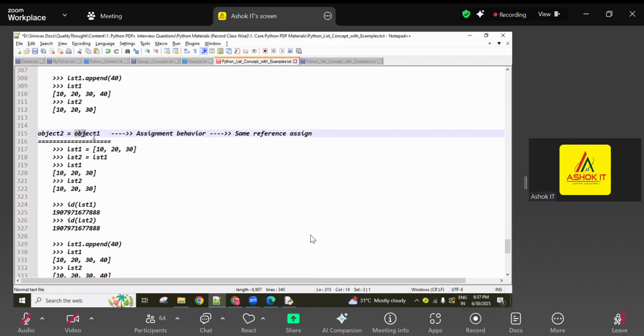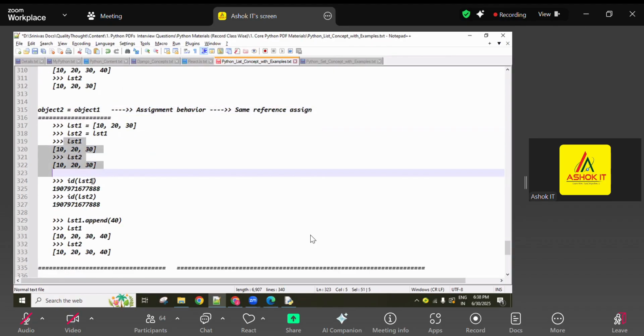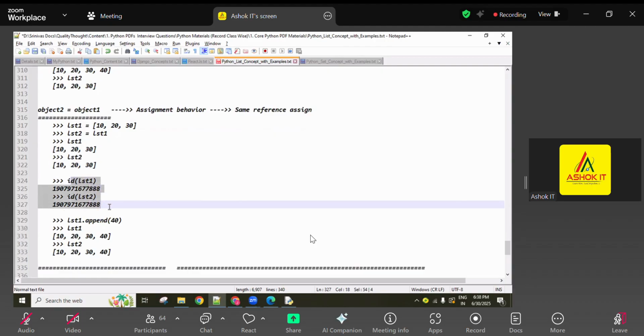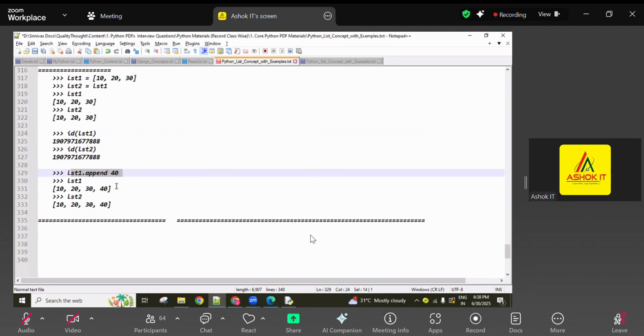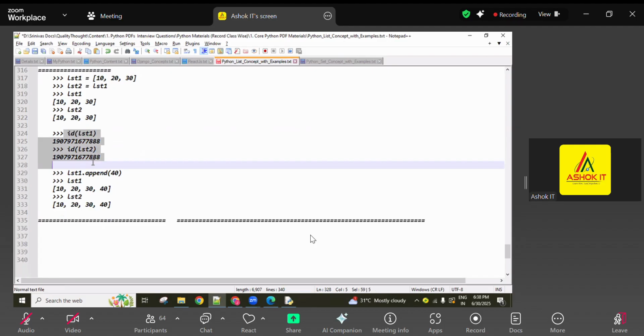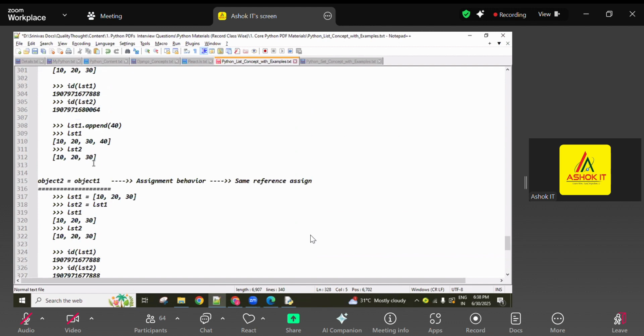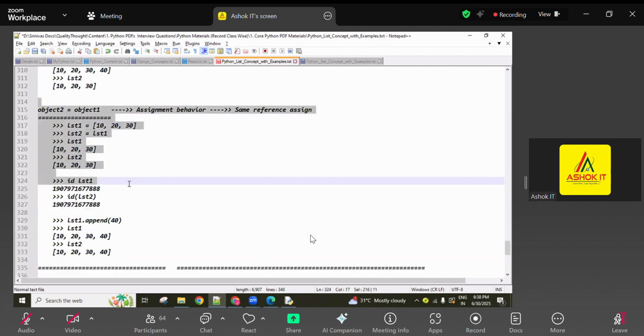So this is called assignment behavior. Assigning object one to object two means the reference is assigned, guys. The same reference, the same object is held. Object one and object two variable references are holding the same memory. Check it here: list one and list two have the same values, and the ID of list one and the ID of list two show the same memory. If we add an element in list one, we get the same result in list two also, because both are referencing the same object. So these are the list methods. In total, 11 methods were explained. This is just the assignment concept.